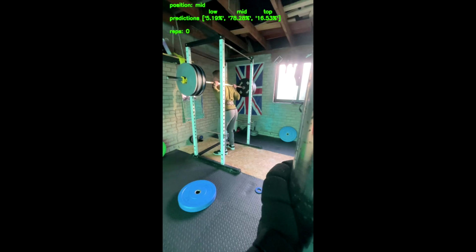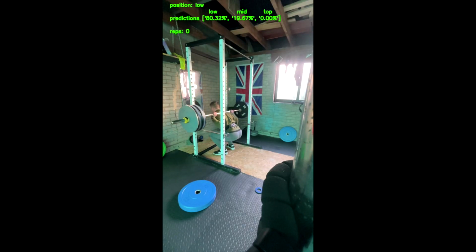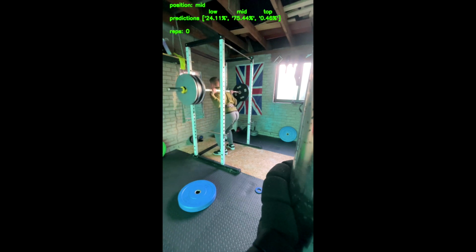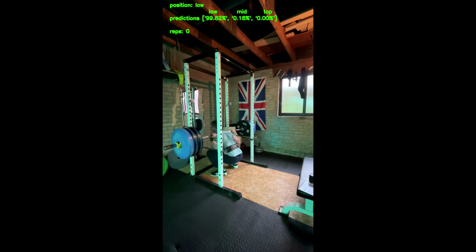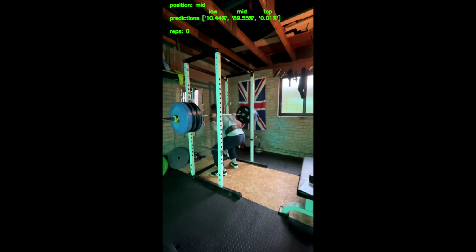I had a bit of time over Christmas to work on a project, which was training a neural net to count squat reps. It works by identifying the three phases of a squat, the top, middle and bottom, and if it sees a bottom followed by a top, it counts that as a rep.